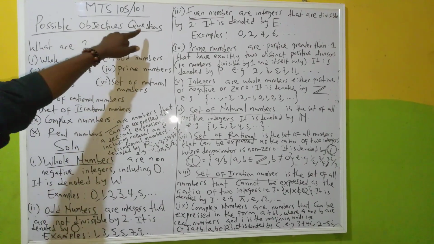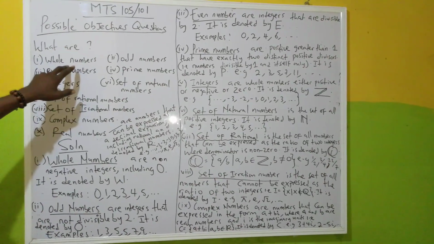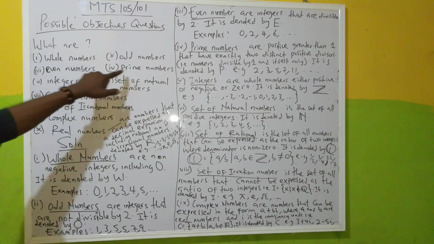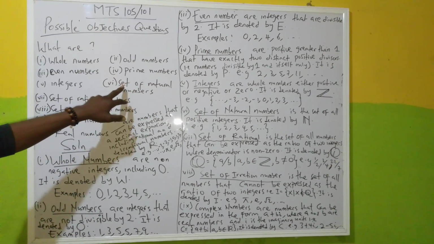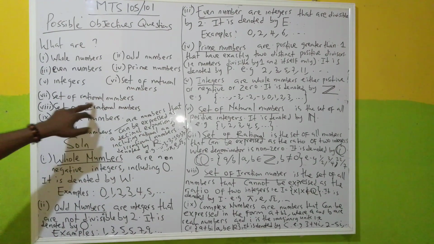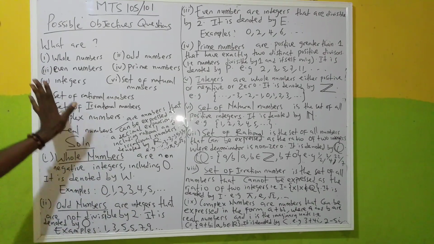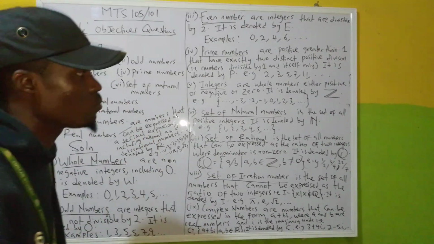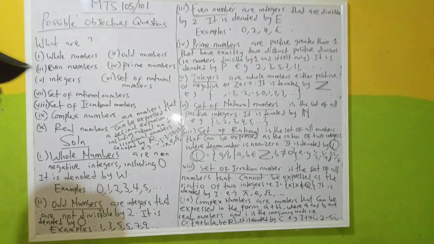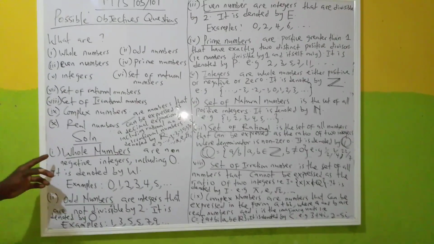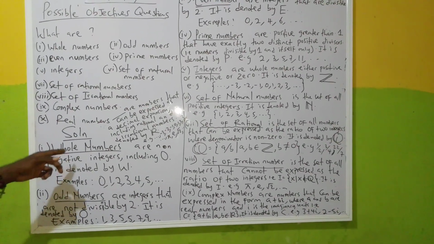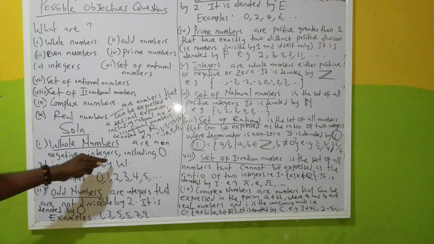So, possible objective questions. What are whole numbers, odd numbers, even numbers, prime numbers, integers, set of natural numbers, set of rational numbers, set of irrational numbers, complex numbers, and real numbers? Know all this because it definitely comes out in your exam. So let's read it together. Solution. What is a whole number? Whole numbers are non-negative integers.